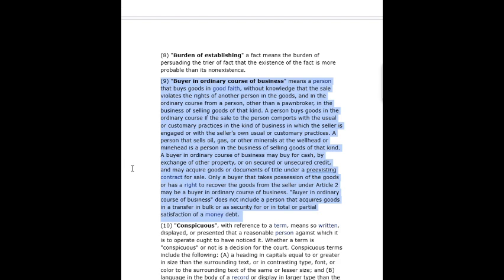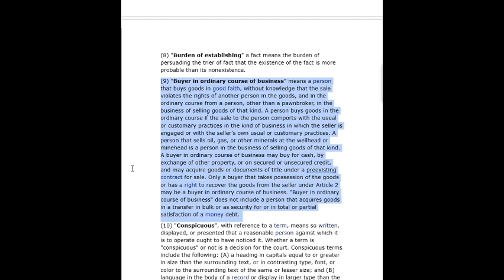9. Buyer in ordinary course of business means a person that buys goods in good faith, without knowledge that the sale violates the rights of another person in the goods, and in the ordinary course from a person, other than a pawnbroker, in the business of selling goods of that kind. A person buys goods in the ordinary course if the sale to the person comports with the usual or customary practices in the kind of business in which the seller is engaged or with the seller's own usual or customary practices. A person that sells oil, gas, or other minerals at the wellhead or minehead is a person in the business of selling goods of that kind.